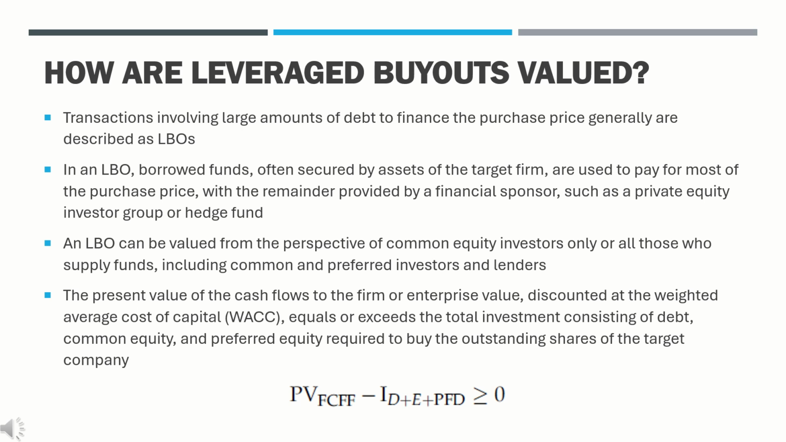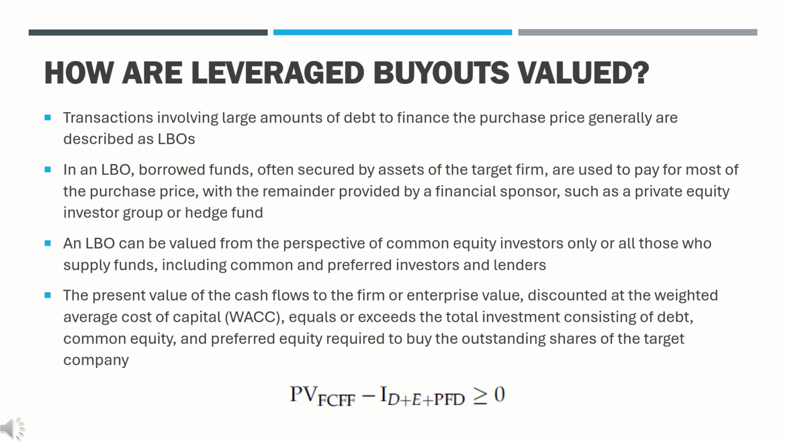The transaction makes sense from the viewpoint of all investors if the present value of the cash flows to the firm, or enterprise value, discounted at the weighted average cost of capital, WACC, equals or exceeds the total investment consisting of debt, common equity, and preferred equity required to buy the outstanding shares of the target company. The equation in this slide implies that the target firm can earn its cost of capital and return sufficient cash flow to all investors and lenders, enabling them to meet or exceed their required returns.